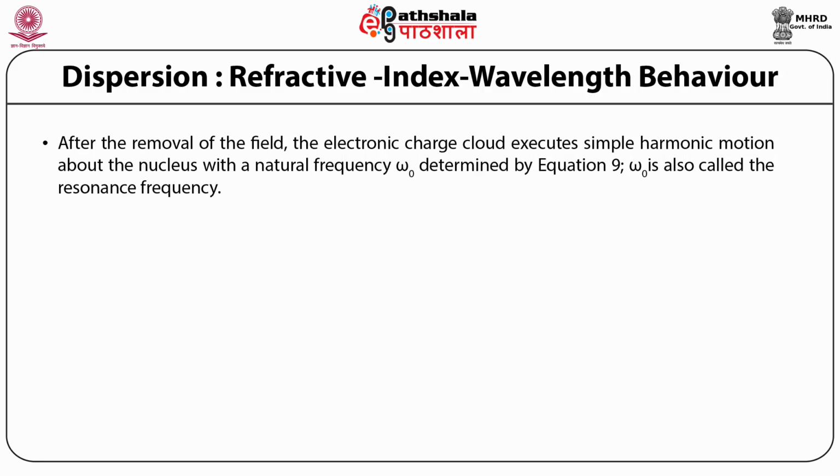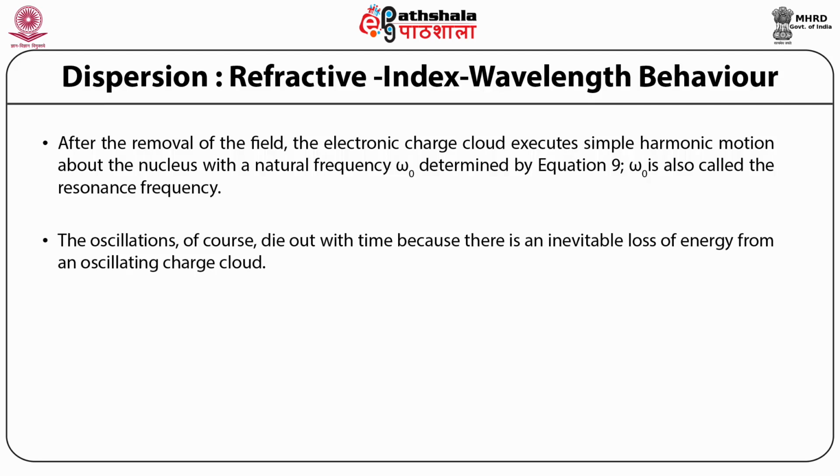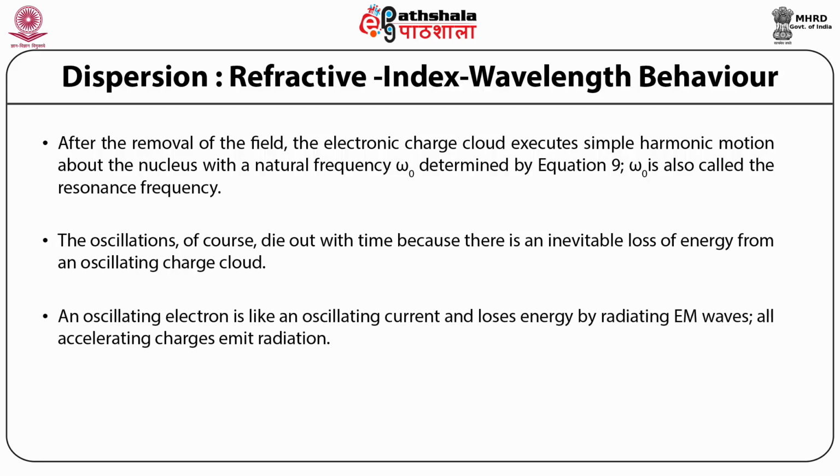After the removal of the field, the electronic charge cloud executes simple harmonic motion about the nucleus with a natural frequency omega 0 determined by equation 9. Omega 0 is also called the resonance frequency. The oscillations, of course, die out with time because there is an inevitable loss of energy from an oscillating charge cloud. An oscillating electron is like an oscillating current and loses energy by radiating electromagnetic waves. All accelerating charges emit radiation.